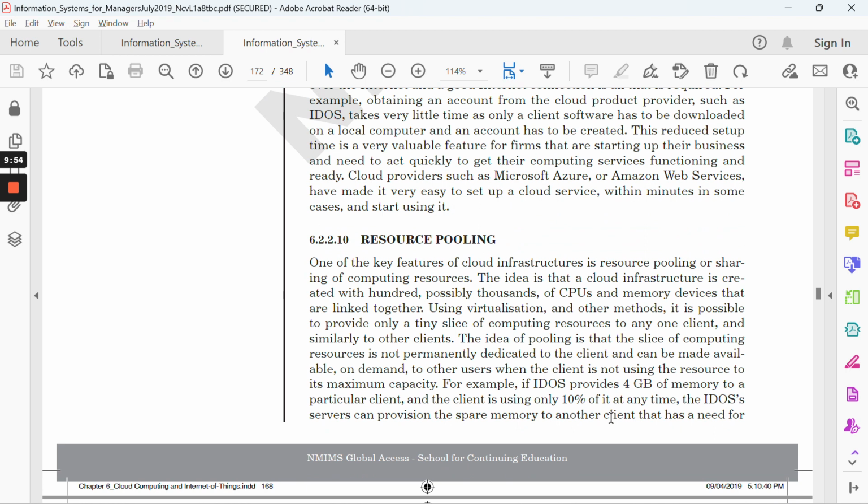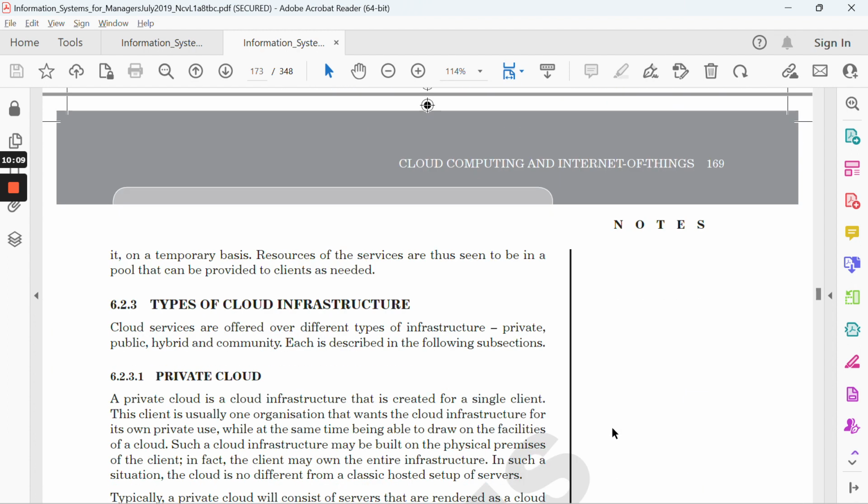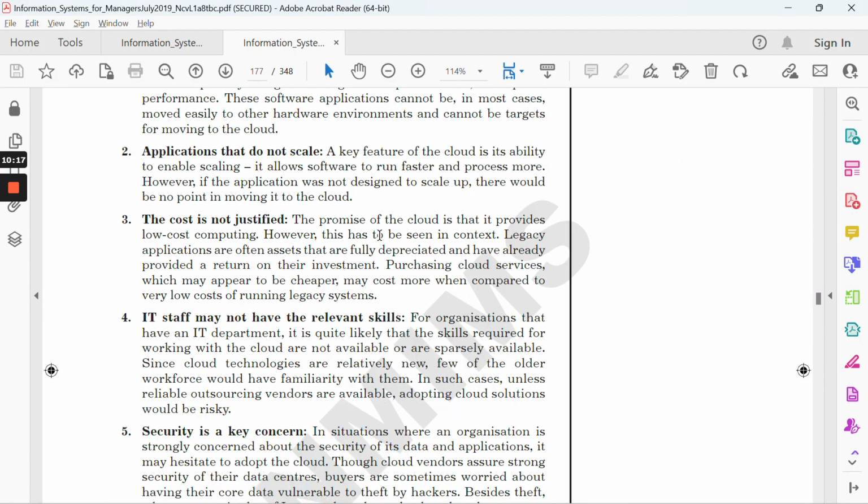If you are having different branches, like it's mentioned in the question, then instead of each branch having a different database or using separate resources, why can't we just put it at a common place, so that all the branches can access it from a single place? So these are all things which you can just refer. And one thing is on page number 173, if I can just refer.